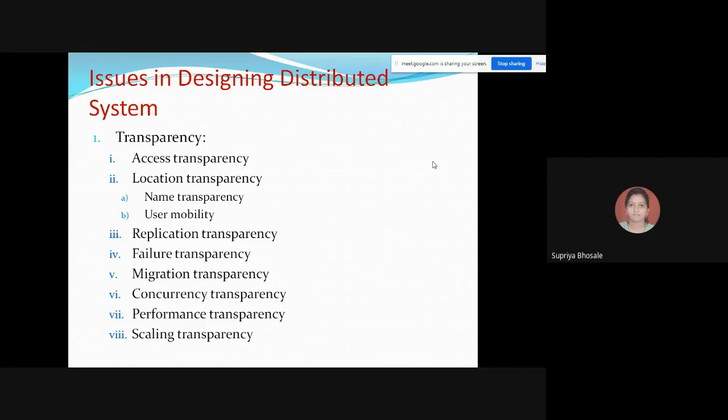So under location we have seen the name transparency, user mobility, then replication transparency, failure transparency, migration transparency, concurrency transparency, performance transparency, and scaling transparency. Okay, so for all these types of transparencies, we can take the example of our laboratory. If we consider the picture of our laboratories in front of us, then we will be able to explain all the things out of it.